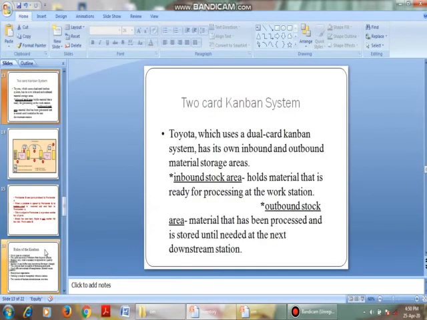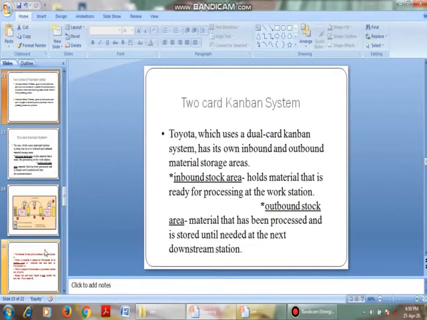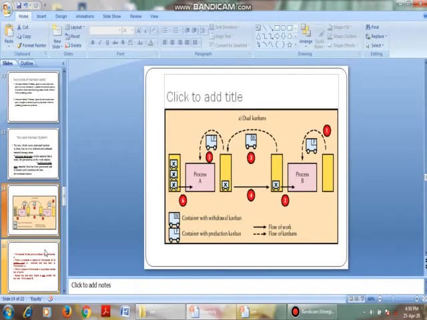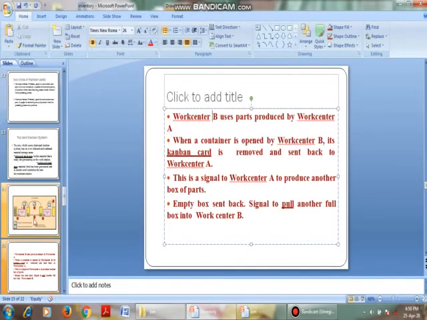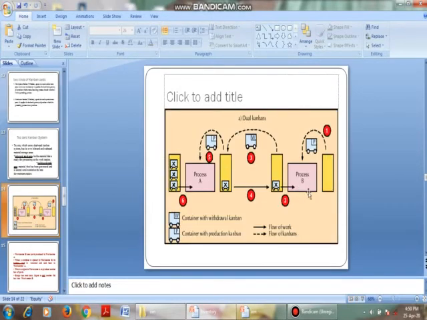Next one is the two-card Kanban. That is the same here: inbound stock area, outbound stock area, just like our C Kanban and P Kanban. Let us see here. It is a simple diagrammatic representation. First we will try to understand this. Workstation B uses the products produced by workstation A.